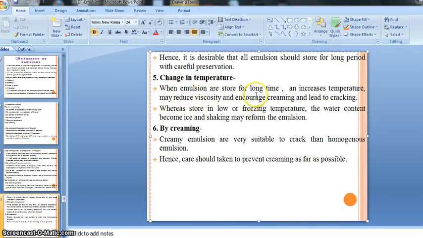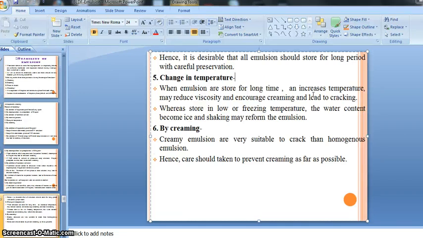When emulsions are stored for a long time, we know that emulsion dosage forms are preserved for a long period, because they have a 3-year expiry date, which is a long time. If we accidentally keep the emulsion at an increasing temperature, the viscosity of our preparation is reduced.